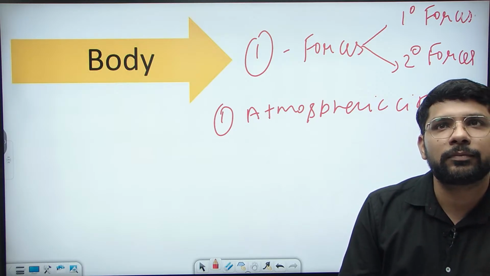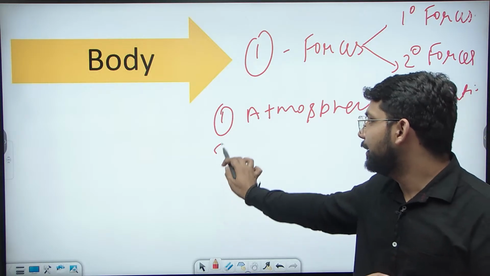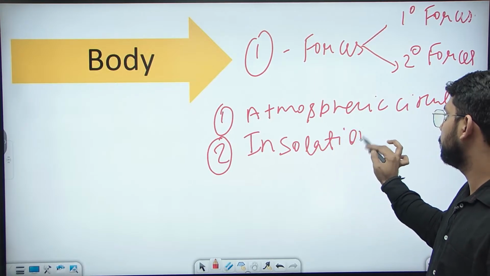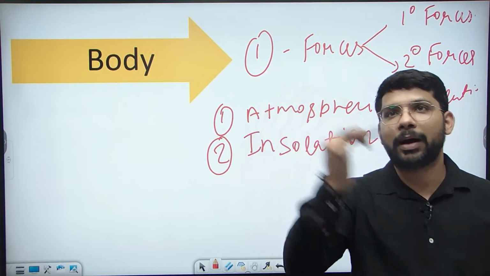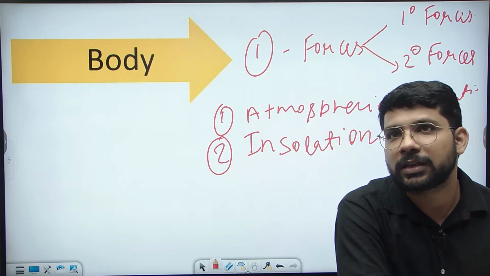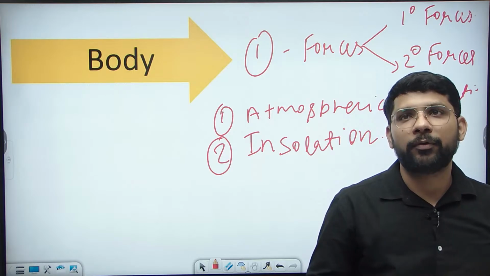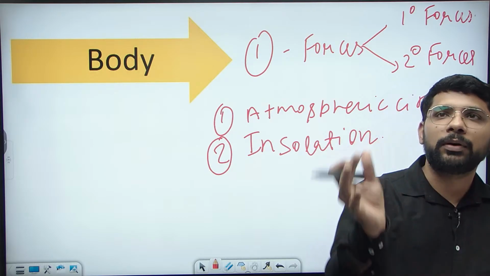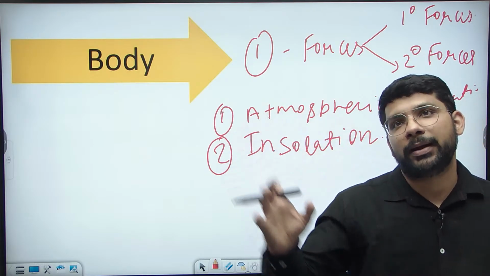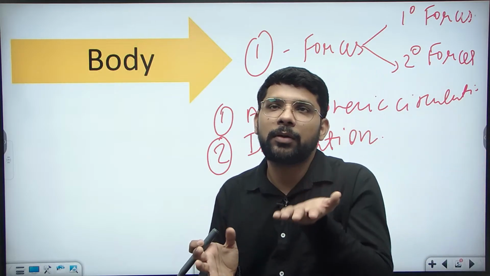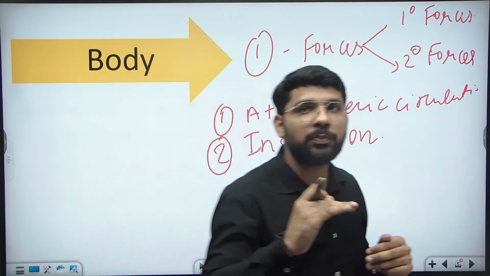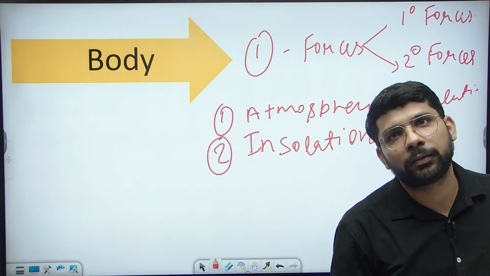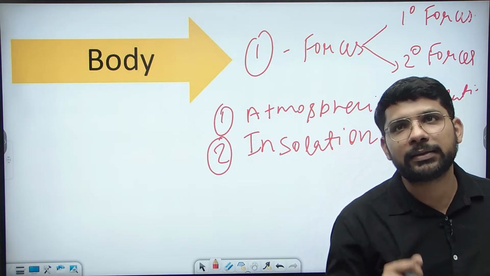Second reason is the insolation. As the amount of sun heat energy coming to the earth leads to the warming of the water. If the water is warmed up, then it will expand. When it is warmed up, the expansion of the water leads to a rise in the level of the water.